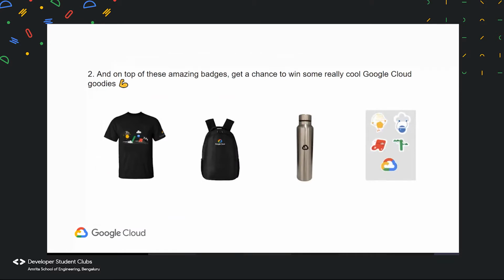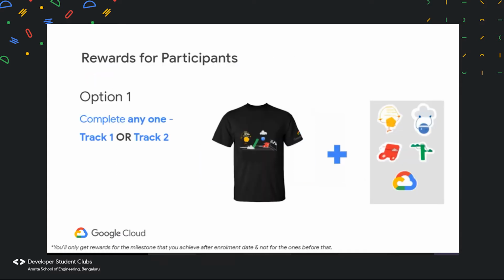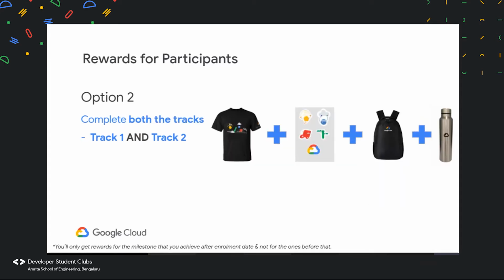The second reason is, on top of these amazing badges, you get a chance to win some really cool Google Cloud goodies. You have two options here. If you complete either one of the tracks, either the cloud engineering track or the data science and machine learning track, you get a t-shirt as well as Google stickers. And if you complete both these tracks, you get a t-shirt, Google stickers, a laptop bag, and a zipper. So these are the 2 rewards that you can get.